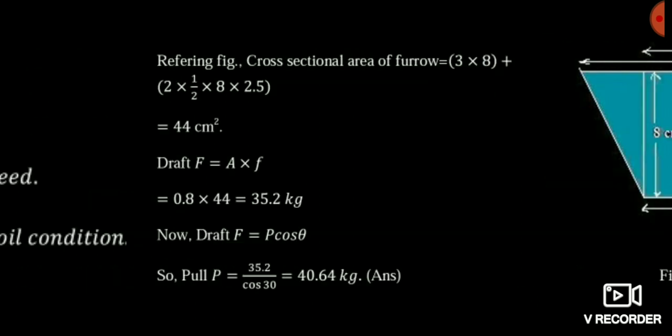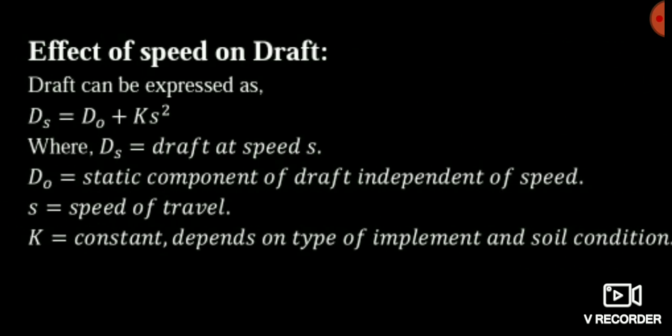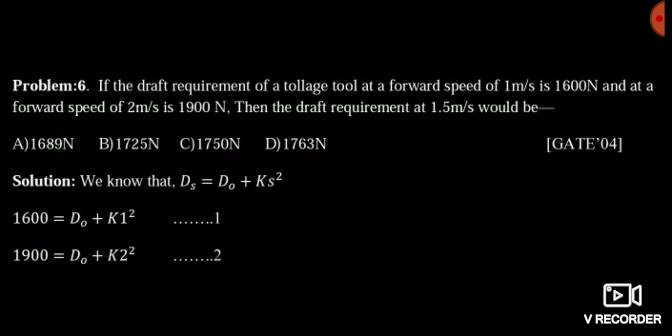that is 40.64. Now friends, see another very important concept, that is effect of speed on draft. Friends, this concept is very useful. You see, Ds is equal to D naught plus K s square, where Ds is the draft at that speed s, D naught is the specific component of draft independent of speed, meaning when the implement is kept stationary, the draft is called D naught. S is the speed of travel, K is the constant. So by this equation you are able to solve so many questions.